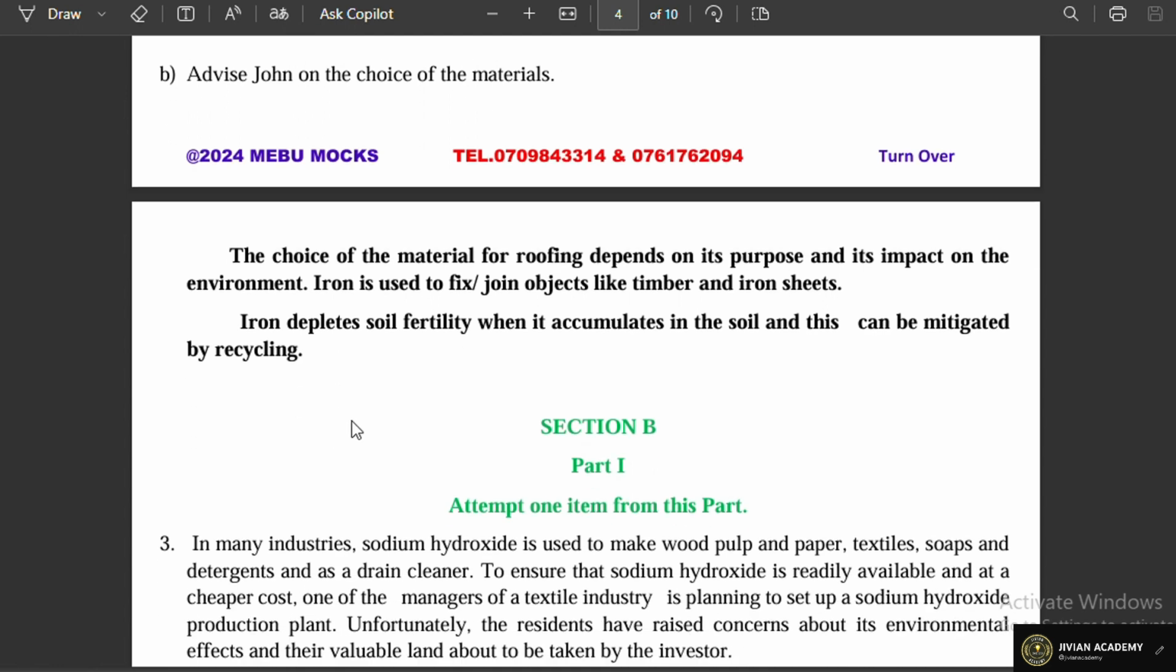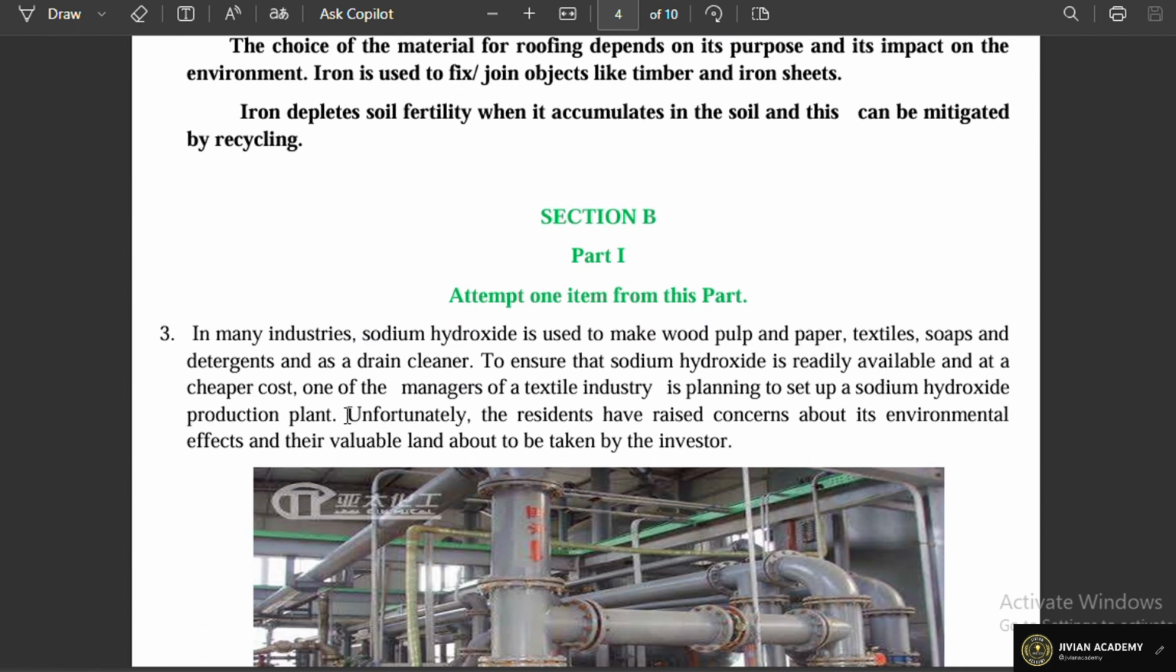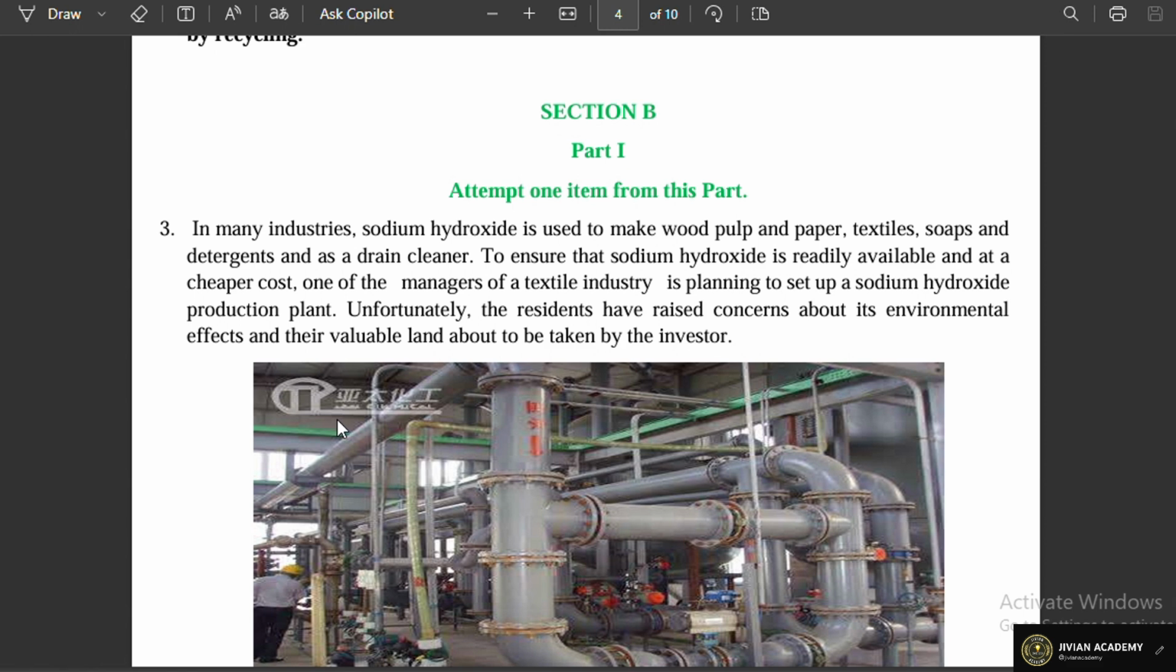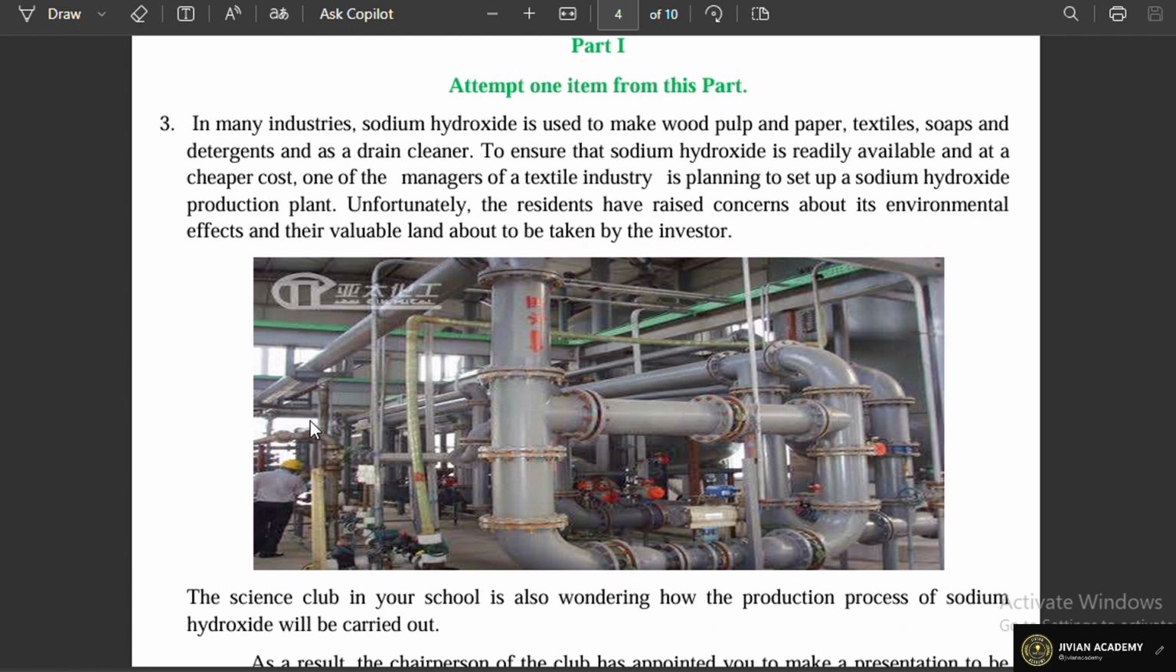Going to section B, part 1, in this area we always have the industrial processes. Item number 3 says, in many industries, sodium hydroxide is used to make wood pulp and paper, textiles, soaps and detergents, and as a drain cleaner. To ensure that sodium hydroxide is readily available and at a cheaper cost, one of the managers of a textile industry is planning to set up a sodium hydroxide production plant.